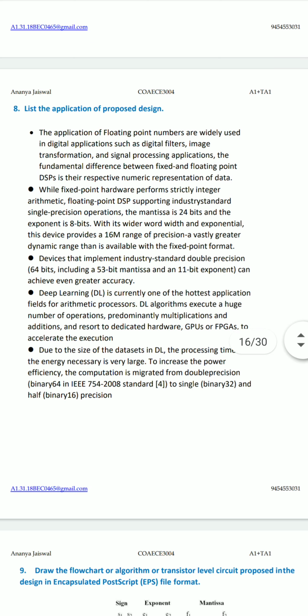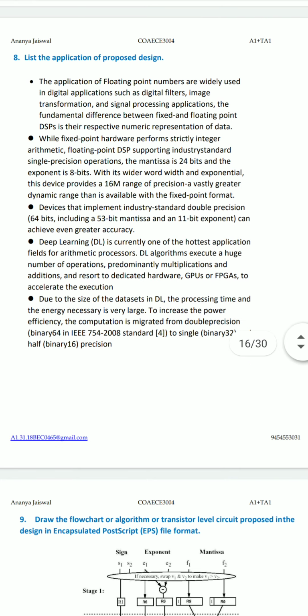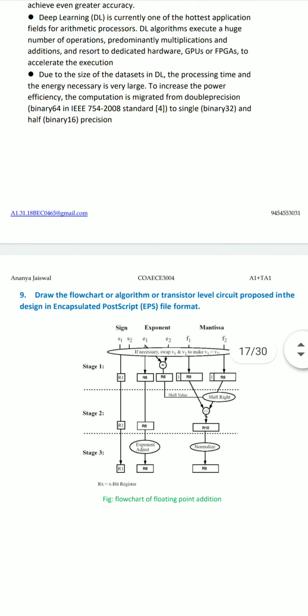Similarly, we have other applications of the proposed system as well, which I would like the viewer to go through. Moving on to the next question.